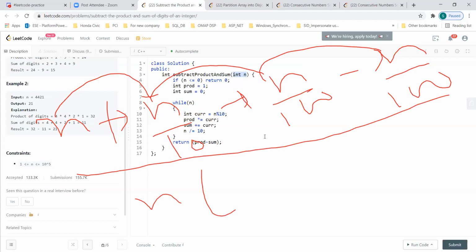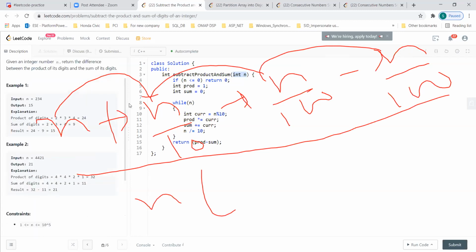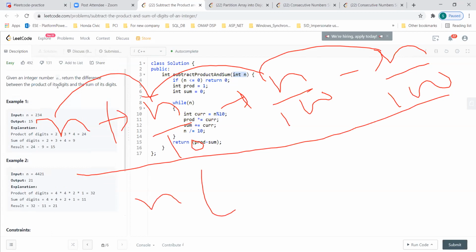So, Santosh is saying that he's taking the number of digits, so O of digits. That is also good. Yeah, O of digits, then that's fine. I want to stick with that because the problem statement says very clearly it is going to be the number of digits, the product of the digits. That's more important. But they have given an integer number, so that is just an input. So I have to still extract all the digits.